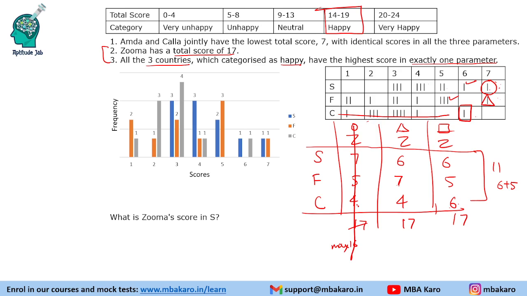So Zuma can be the country with the triangle or square. It cannot be the country with the circle. Now the question is asking Zuma's score in S. So in either case, Zuma's score in S is 6 points. Let's look at the next question.